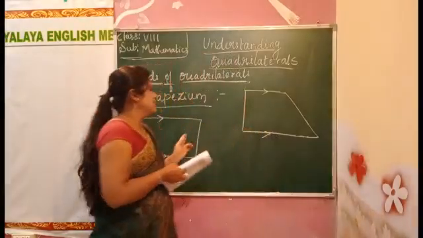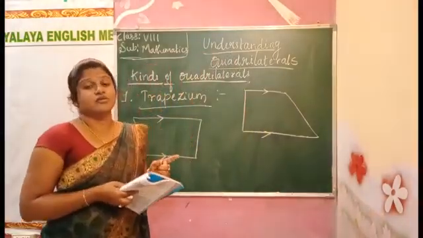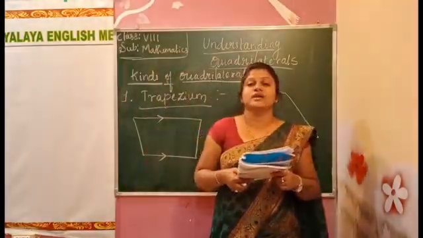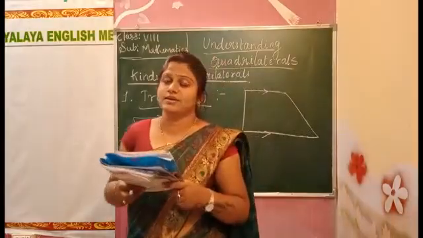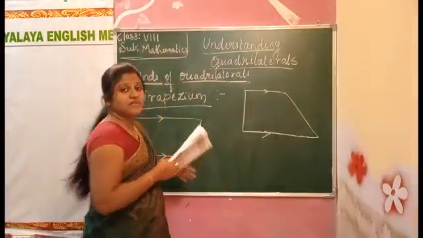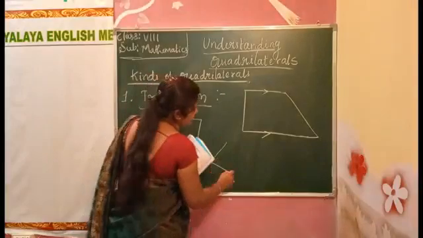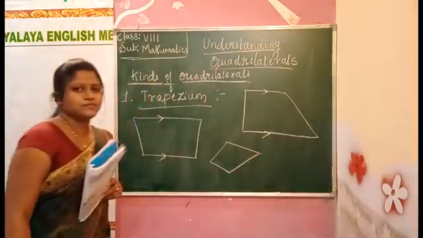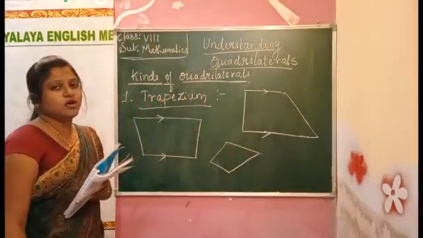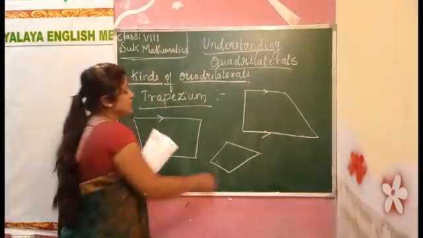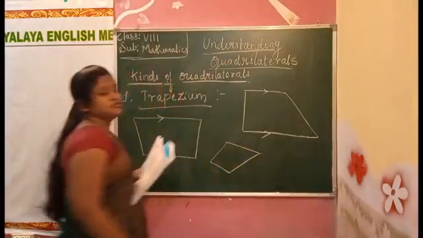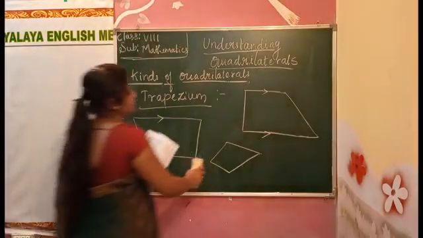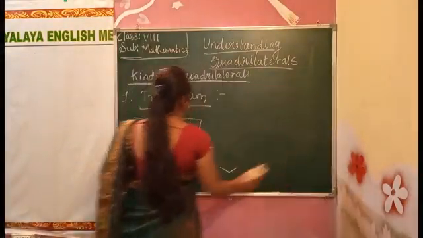It is a quadrilateral only, but here we have a side of parallel lines. These are called trapezium. Some may show you that this also has parallel lines. It looks like a parallelogram only. Here also we have parallel lines. But here we don't have parallel lines, so it is not a trapezium.